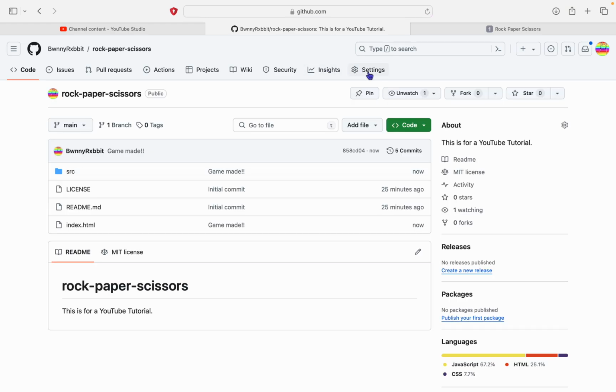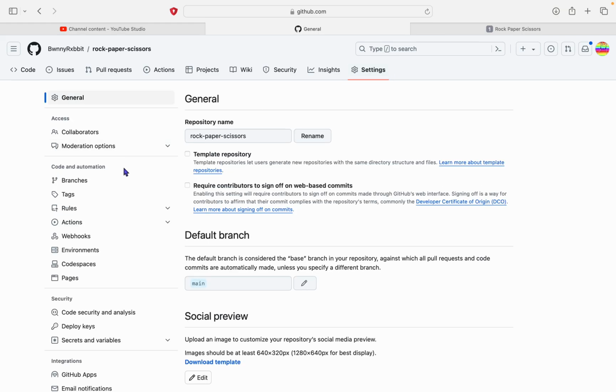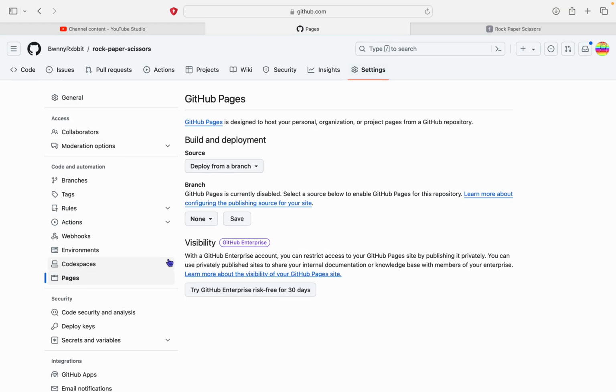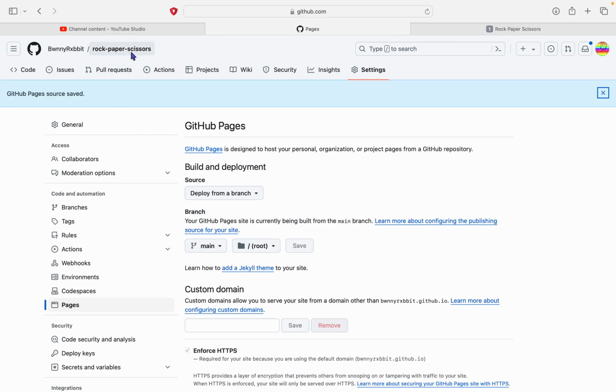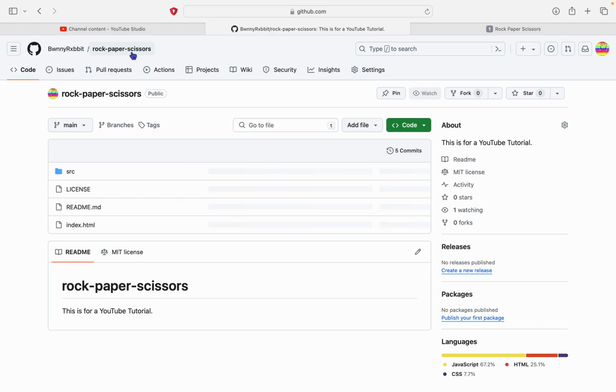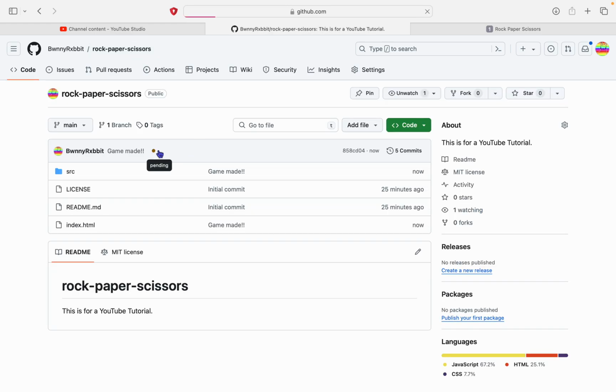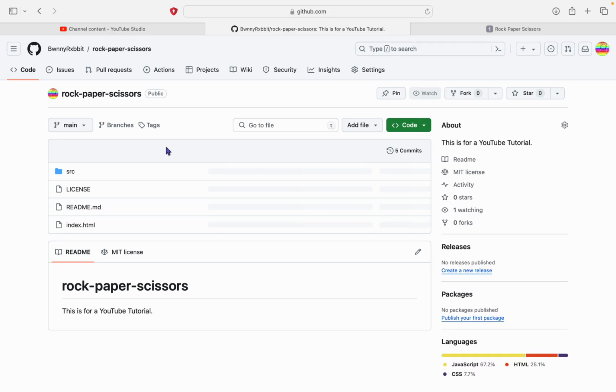Now we have to go over to settings, press on pages, and make this same main, save it. And now if we go over here, that will say pending. When you wait until that loads, that will be green once it finishes loading. It's just going to take less than a minute. So yeah, we have to be patient here.